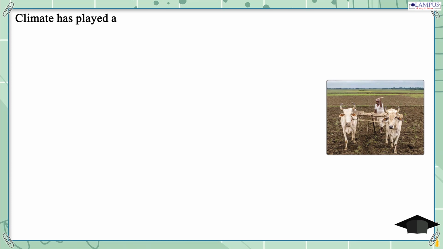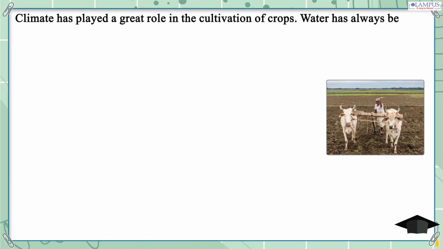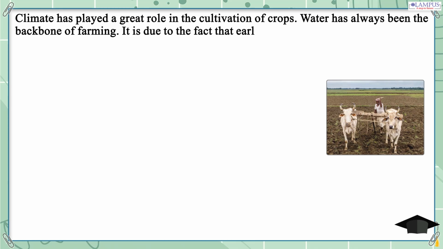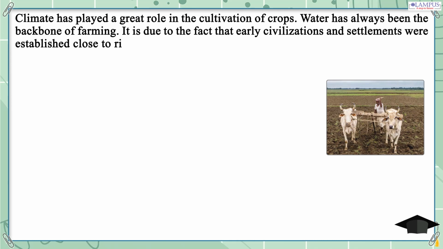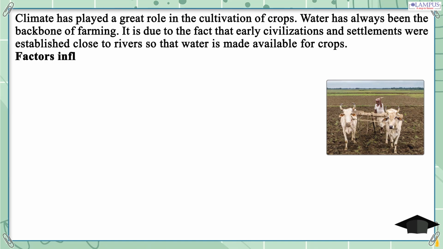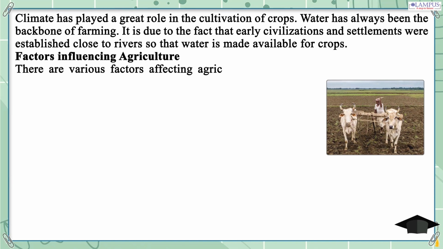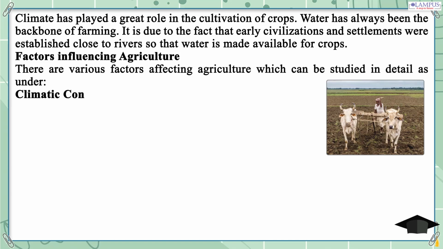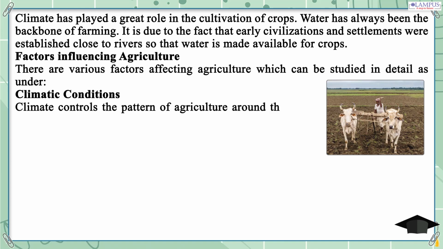Climate has played a great role in the cultivation of crops. Water has always been the backbone of farming. It is due to the fact that early civilizations and settlements were established close to rivers, so that water is made available for crops. Factors influencing agriculture. There are various factors affecting agriculture which can be studied in detail as under. Climatic conditions.